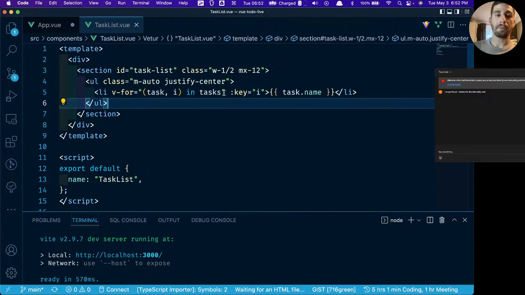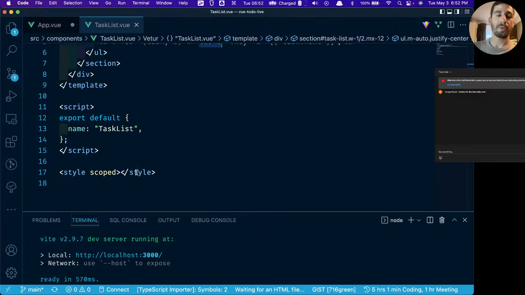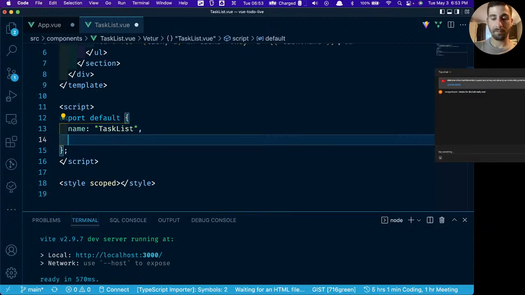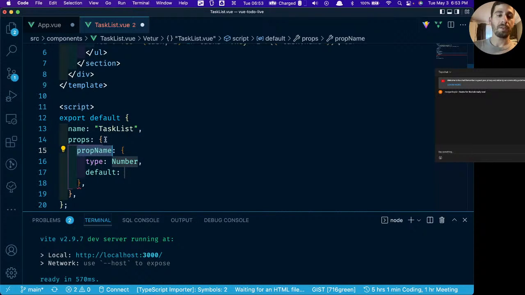So the problem with this now is it's referencing the tasks value, but we don't have tasks in here. So this is where we're going to use something called props. The prop name, this is going to be the variable name. We're going to say that we want to reference tasks.